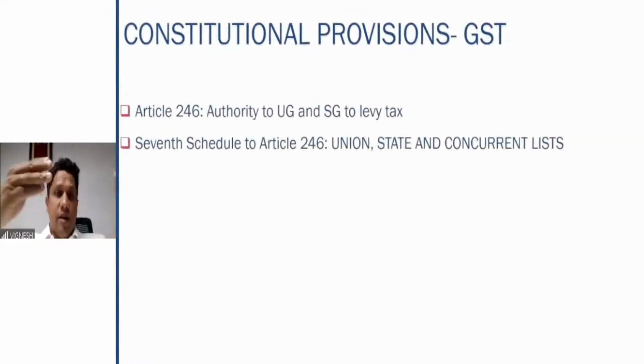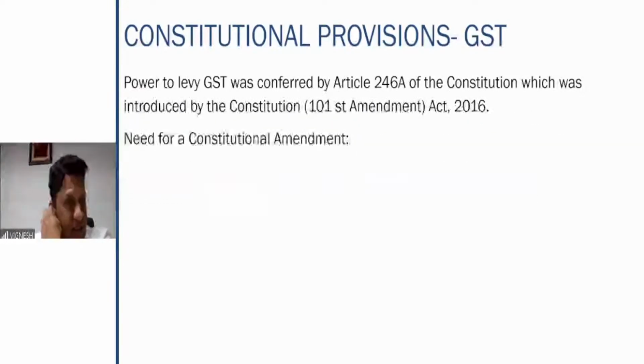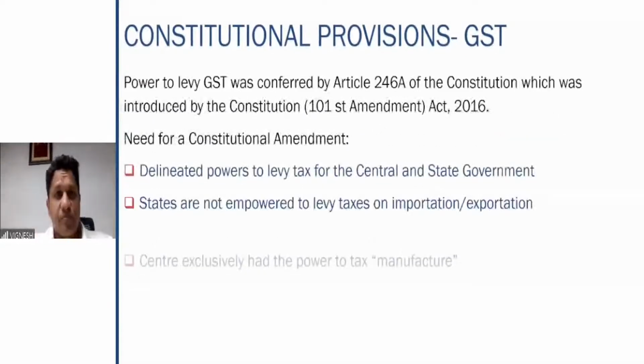The union list covers the aspects where the central government has the power to levy the tax. The state list is where the state government is supposed to levy the tax, and the concurrent list is where both the central and state governments have the power to levy the tax. So this is what is given in the union, state, and concurrent lists.